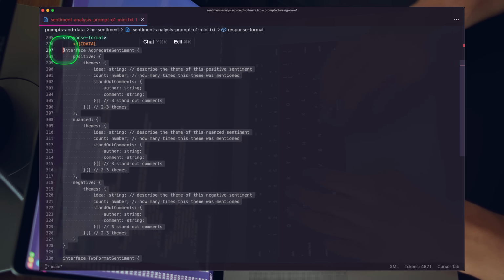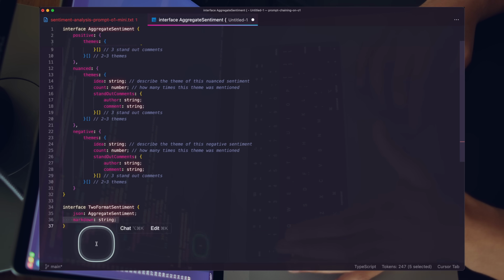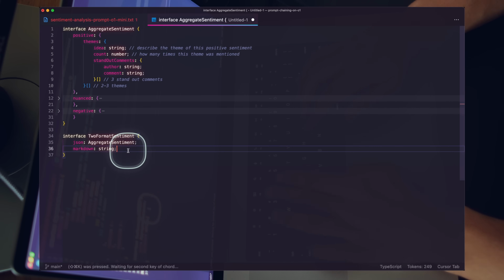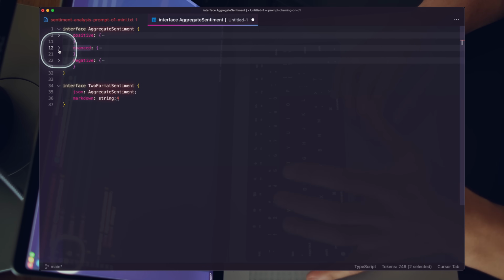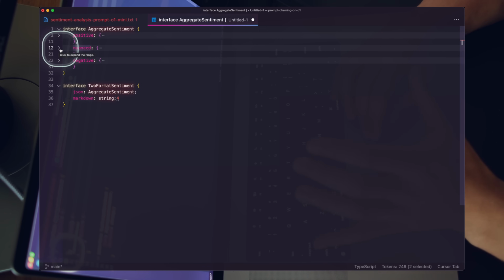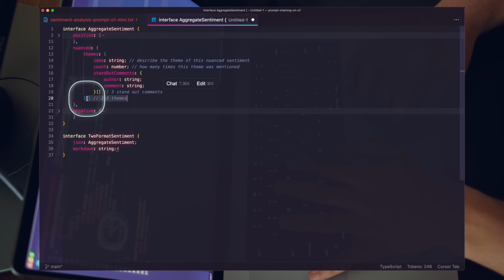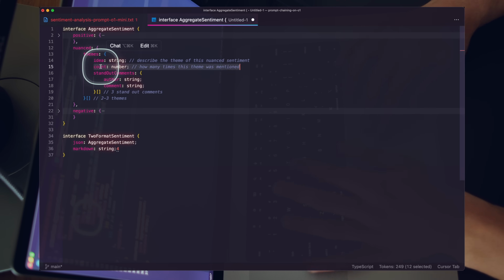So let me again pull these into separate files. So we have both the markdown format of this analysis, and then we have the aggregate sentiment, right? So we have this JSON structure. You can see here we have positive, negative, and nuanced. And so this is really interesting, right? We have an entire sentiment analysis for more complex, positive, negative, or neither content, right? And if we open this up, we can see we have themes, a list of themes. We have an idea that describes the nuanced sentiment. We have the number of times themes like this were hinted at or mentioned. And then we have a couple standout comments.